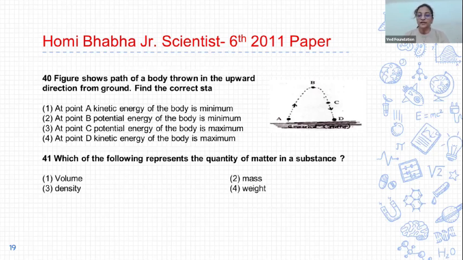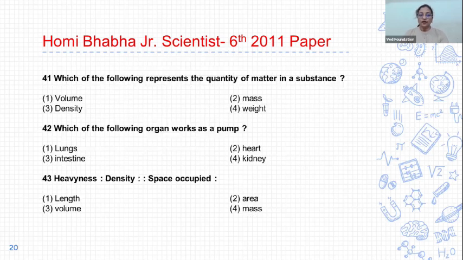41. Which of the following represents the quantity of matter in a substance? And options are 1 volume, 2 mass, 3 density and 4 weight. Correct answer is option 2. Mass is the amount of matter contained in a substance. For 42, which of the following organs works as a pump? And options are first lung, second heart, third intestine and fourth kidney. And the correct answer is heart. Heart works as a pump.